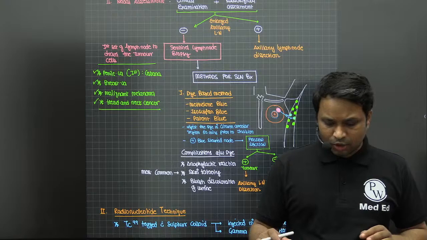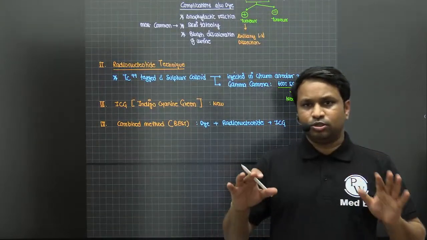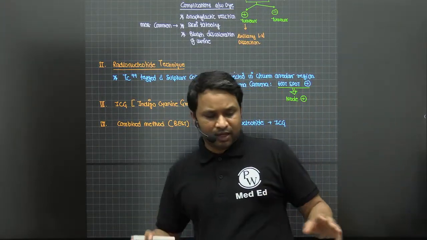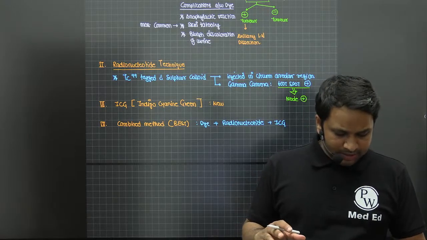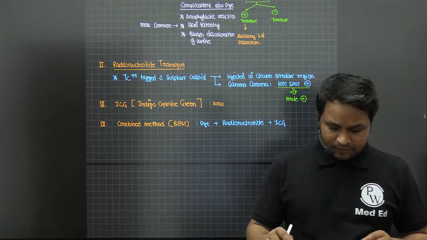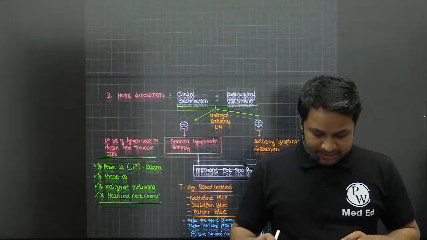Now, once you are done with this, your job is done. So you have done the surgery, you have done the nodal assessment, and if the node is negative, you don't need to do anything about it. If node is positive, right? So what is this third step?